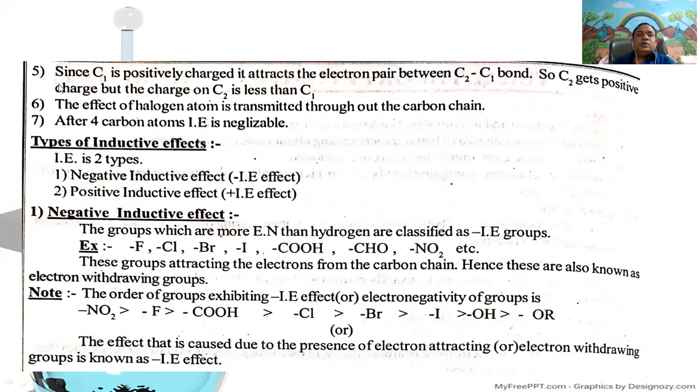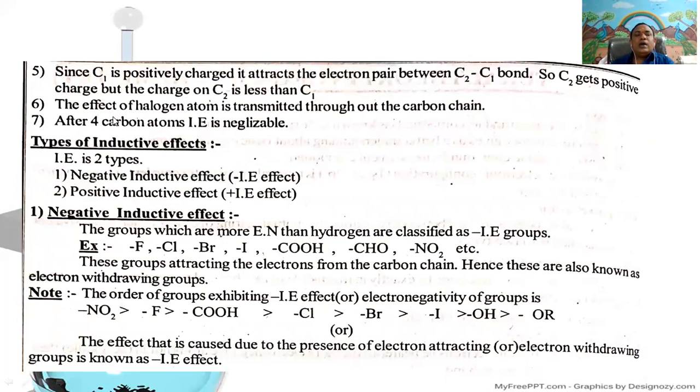Fifth point, since carbon is positively charged, it attracts the electron pair between the C2 and C1 bond. So C2 gets a positive charge, but the charge on C2 is less than on the C1 atom.